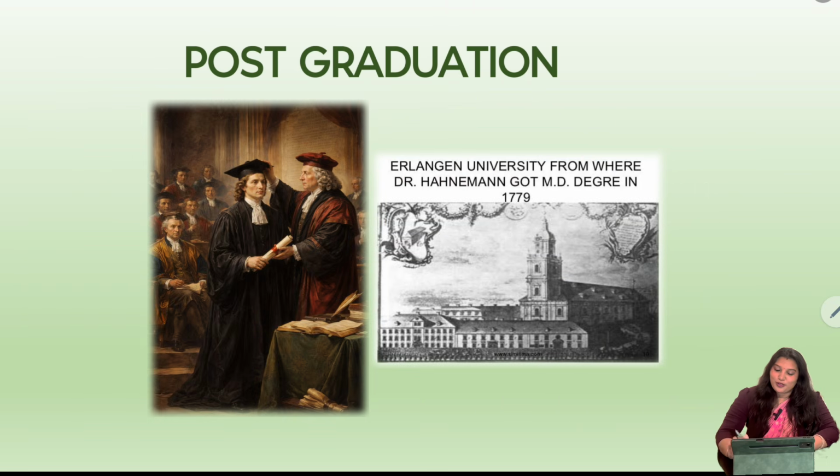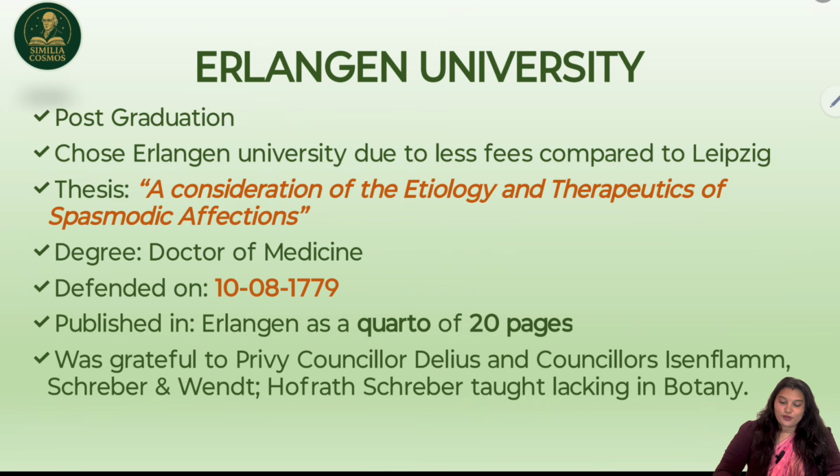Now Hahnemann goes to do his post-graduation. His post-graduation is done in Erlangen University. He chooses Erlangen University to get his MD degree, in 1779. This is the picture of Erlangen University. He chose Erlangen University due to its lower fees compared to Leipzig.